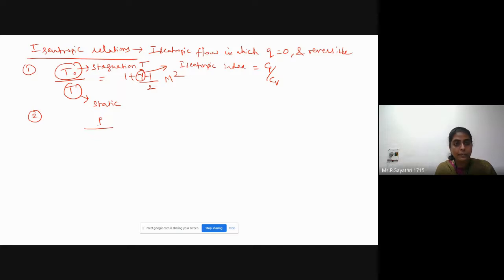P naught by P is equal to T naught by T whole power gamma by gamma minus 1.